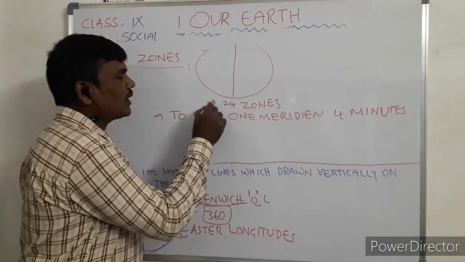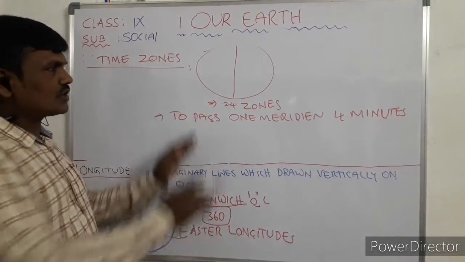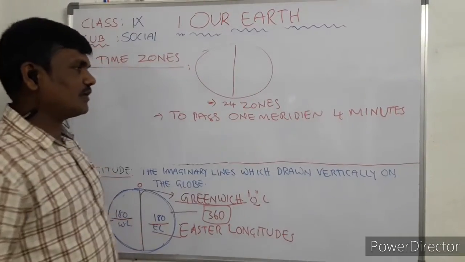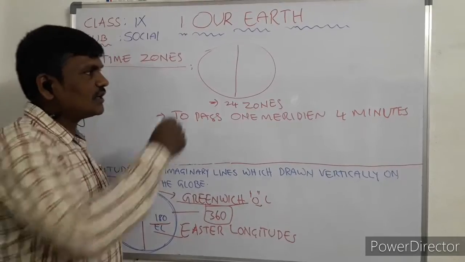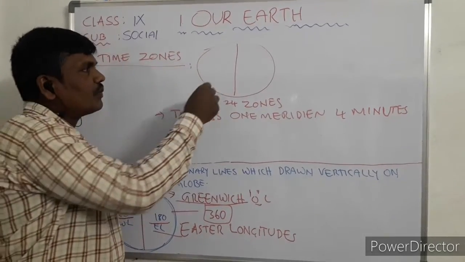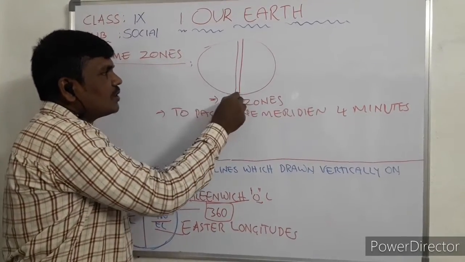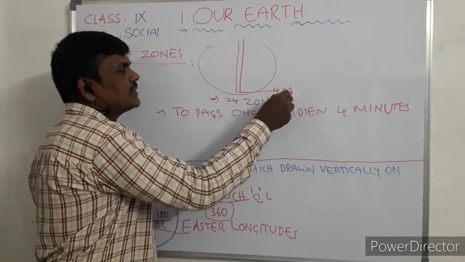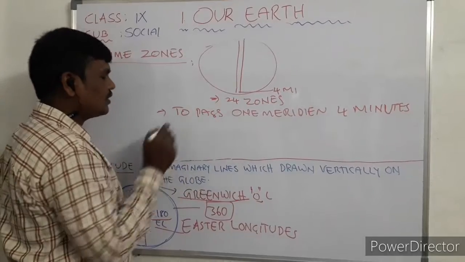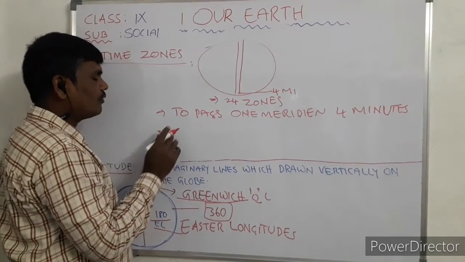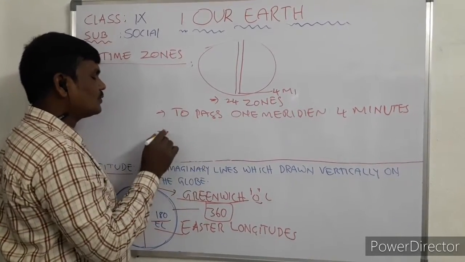Total how many time zones are there? 24 zones are there. The total world has 24 time zones. To pass one meridian, Earth is moving, it is taking 4 minutes. Imagine, each zone, 24 zones.